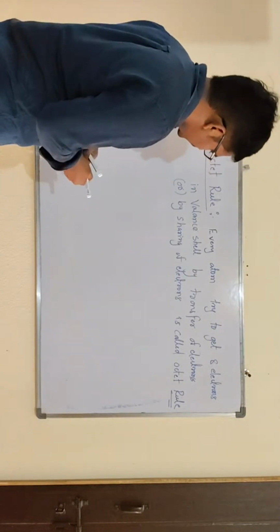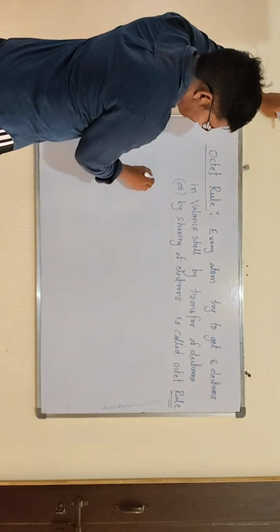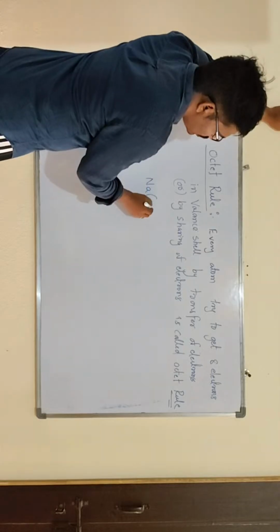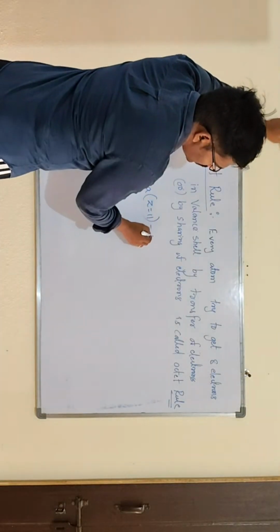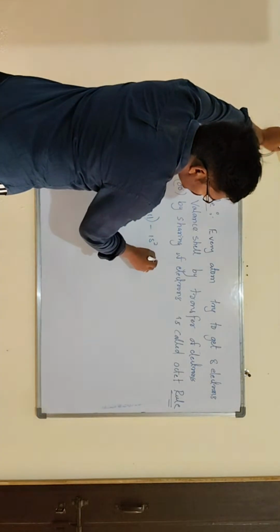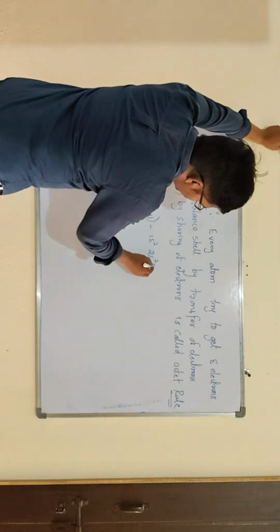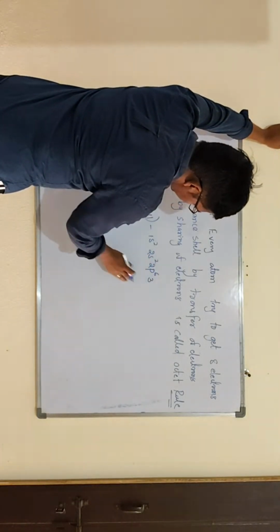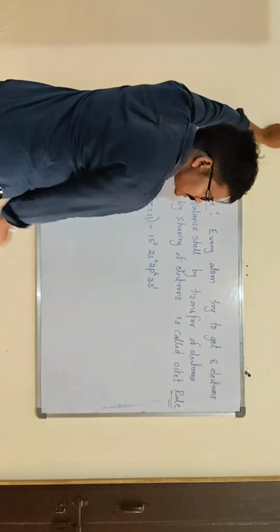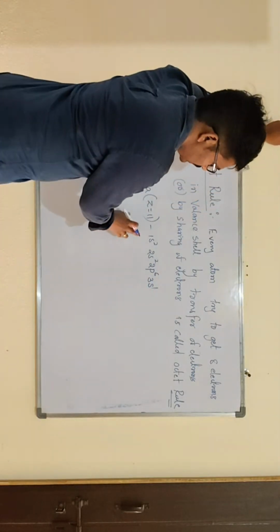Here, if you take a sodium atom, what is the sodium atomic number? 11. The electronic configuration is 1s2, 2s2, 2p6, 3s1. This is the electronic configuration, so there are a total of 11 electrons.